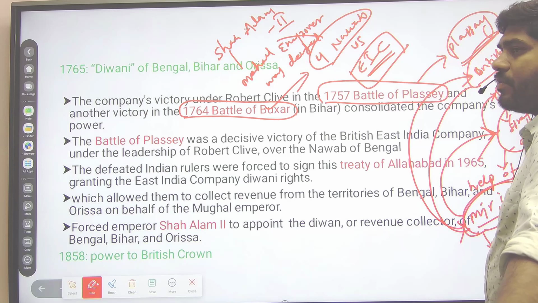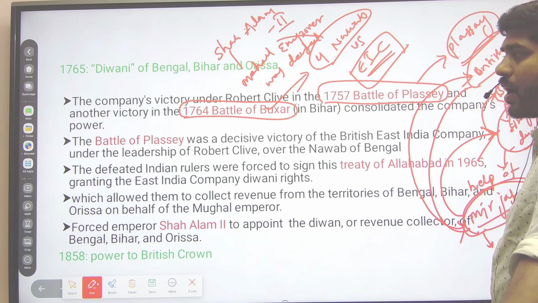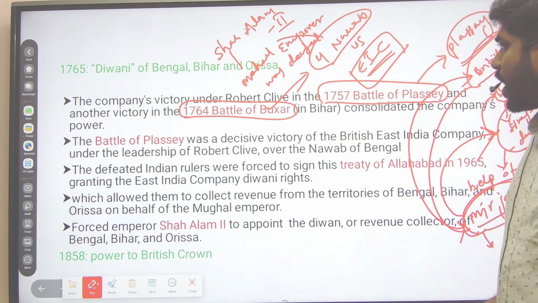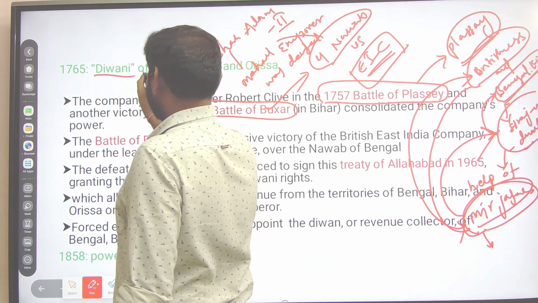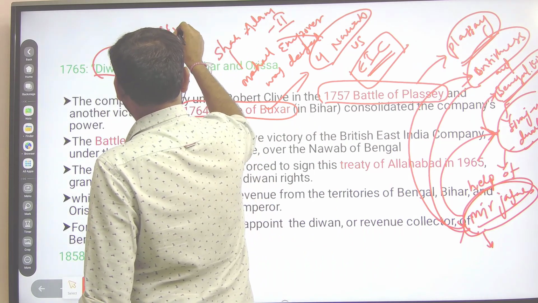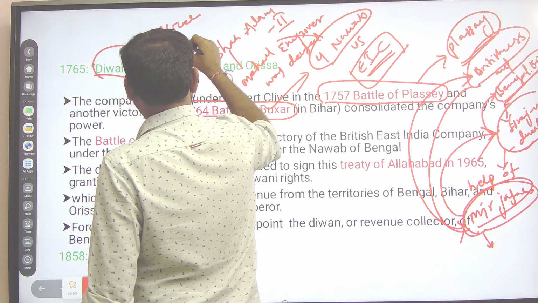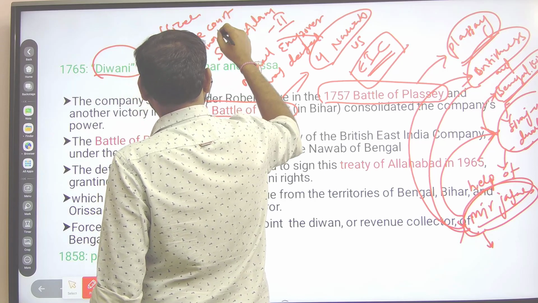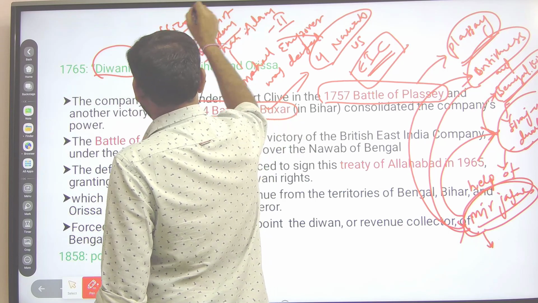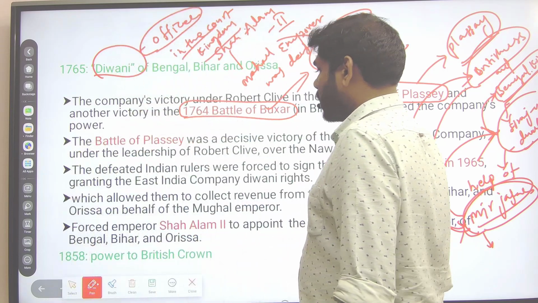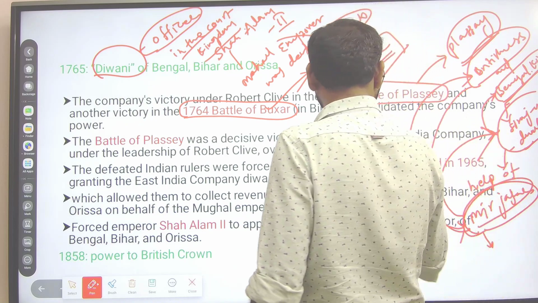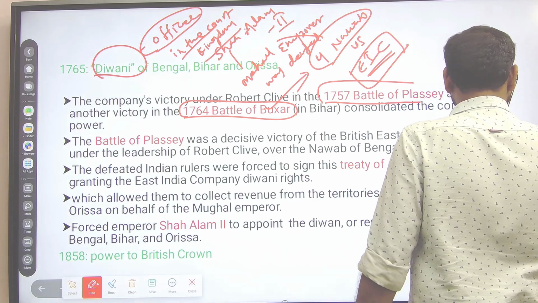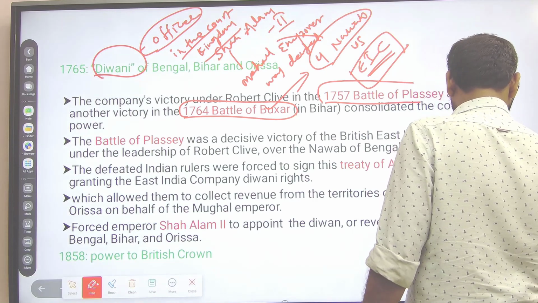But political authority was left with the Mughal emperors, while economic authority, that is revenue collection and Diwani powers, was taken. Diwan is nothing but an officer in the court of a kingdom. They established their own Diwan to collect the revenues from the provinces.